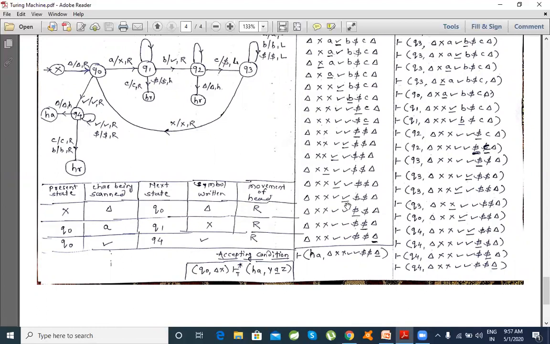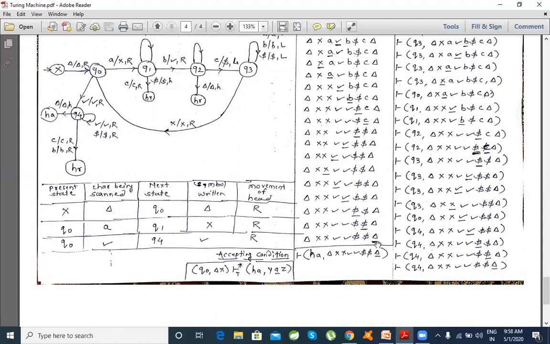This tick mark will be replaced by tick mark, and it moves towards right. Dollar will be replaced by dollar and it moves towards right. Every time it is moving towards right and this dollar will be replaced by dollar. And what is the condition now? The read write head points to the blank symbol, which is represented by this delta.